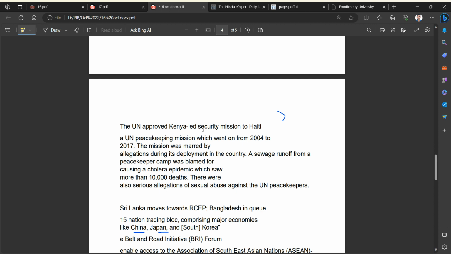Imagine the same incident had happened in America. For centuries, they would curse the UN. If that happened in European countries, even if one life in the European Union goes, they will make an issue. But in Haiti, 10,000 people have lost their lives by mismanagement of UN peacekeepers. One small incident.